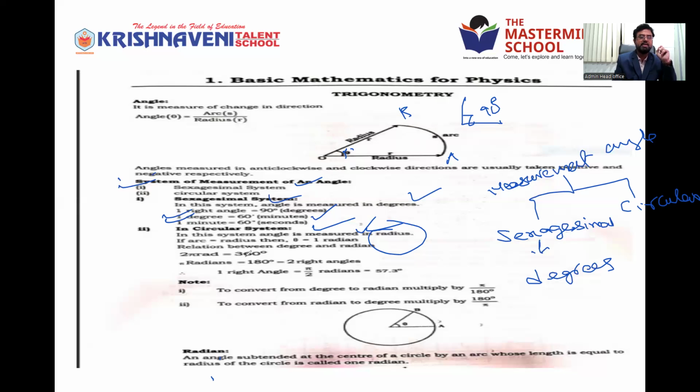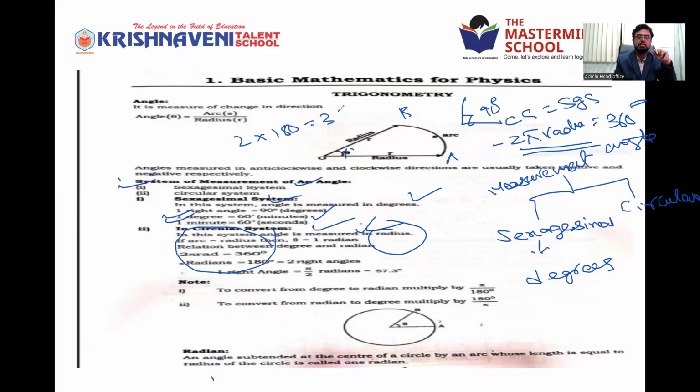Then the relation between degrees and radians, very important. 2 pi radians is equal to 360 degrees. Most important in the circular system. This is the conversion from the circular system to the sexagesimal system. Pi is nothing but 180. Actually, pi is 22/7, but in the case of angle, it comes as 180. So 2 into 180 is 360 degrees. 2 pi radians is 360 degrees. Pi radians means 180 only.